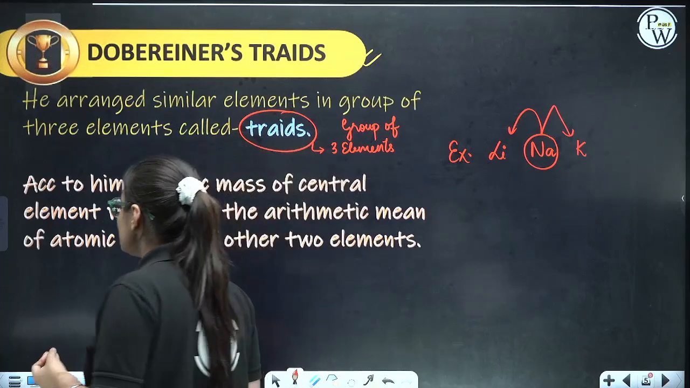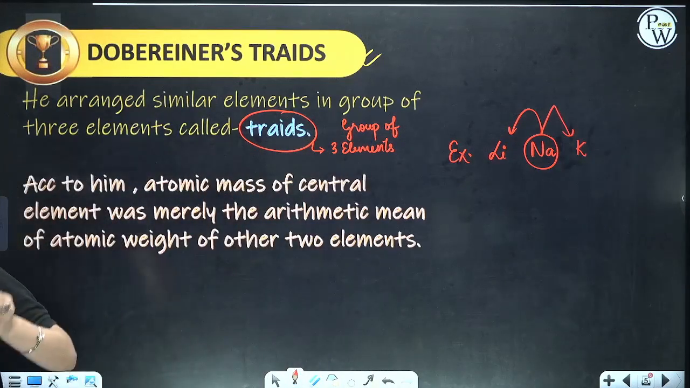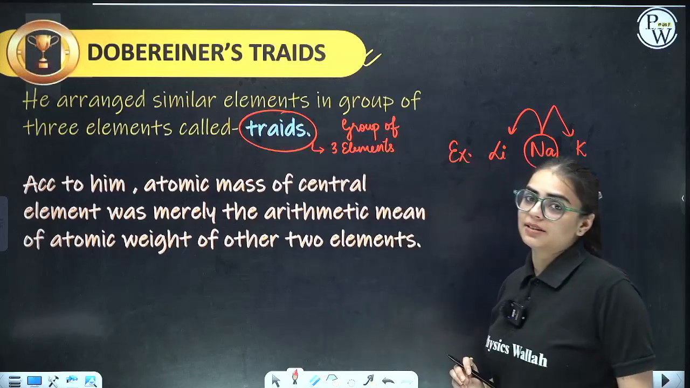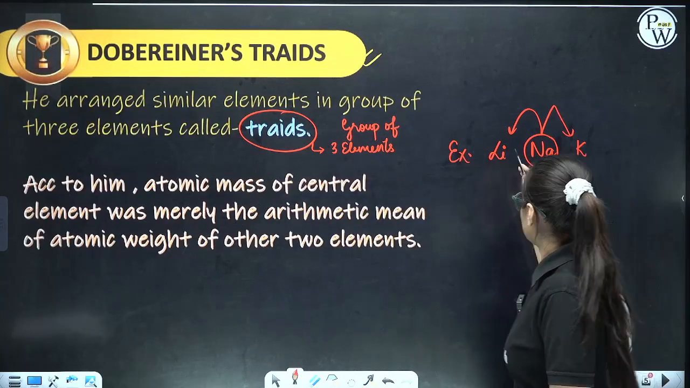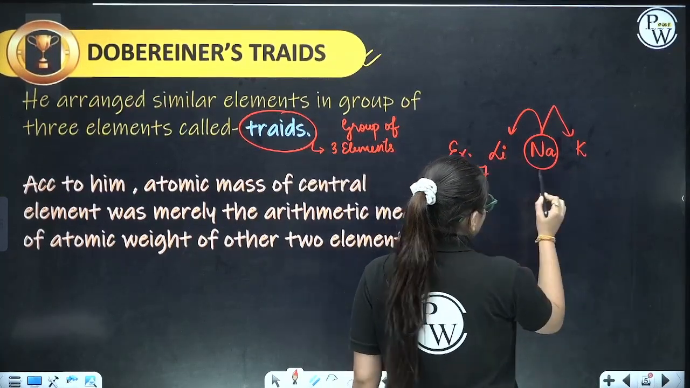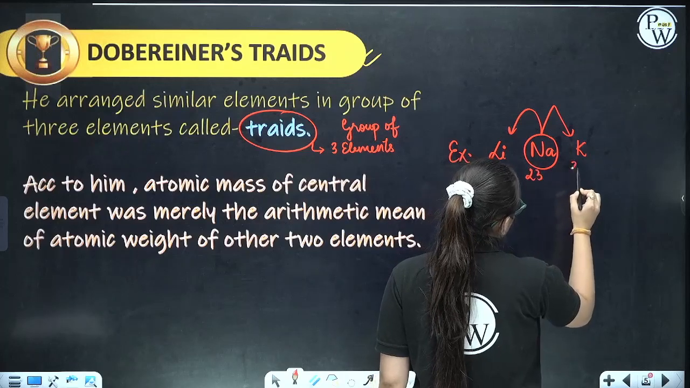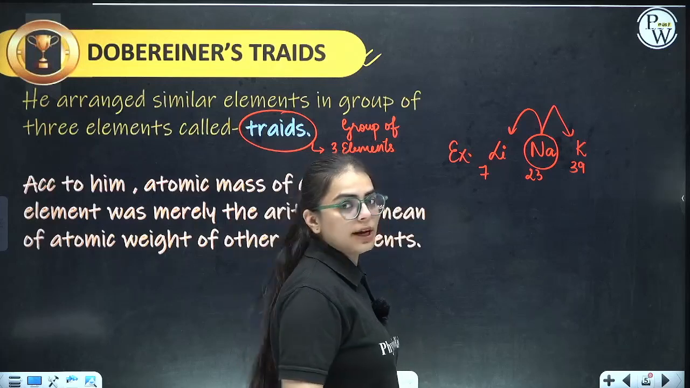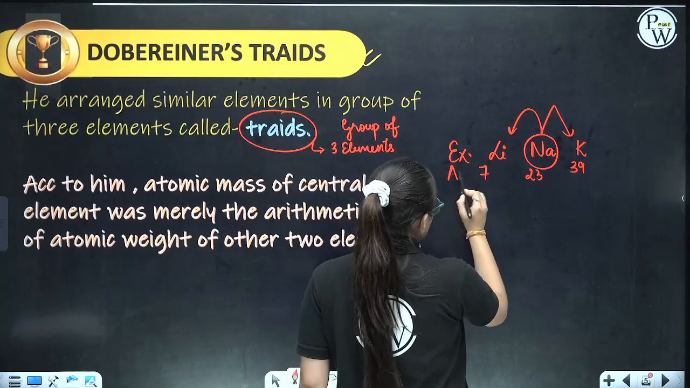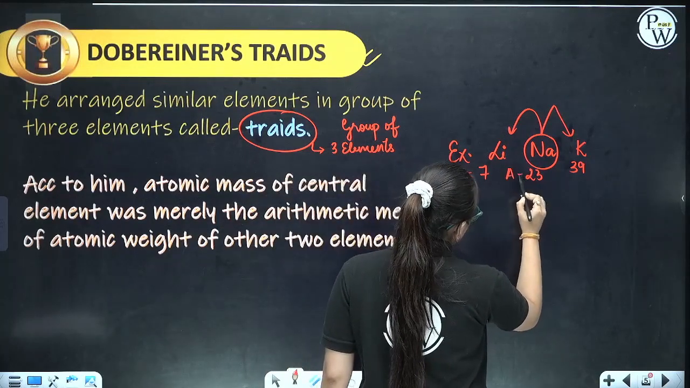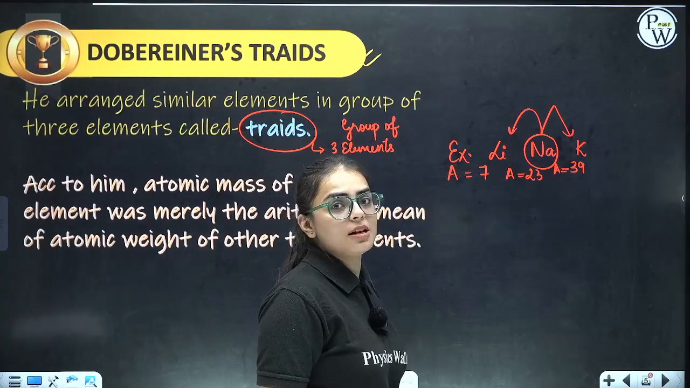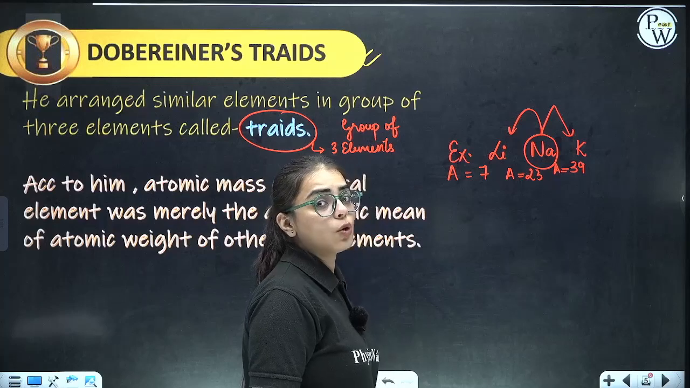Students, I would request each and every one of you to write down each and every characteristic over here. Now see, these are the atomic weights that I have mentioned. This is the value of A over here. Atomic weight is represented by capital A. In other terms, it is atomic mass.